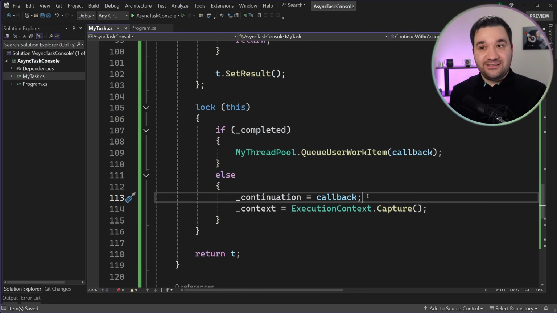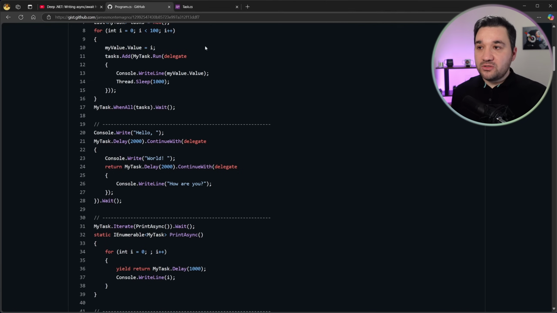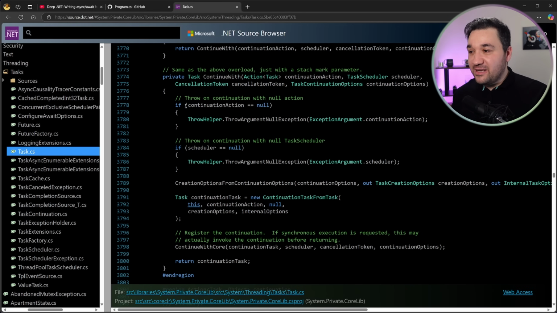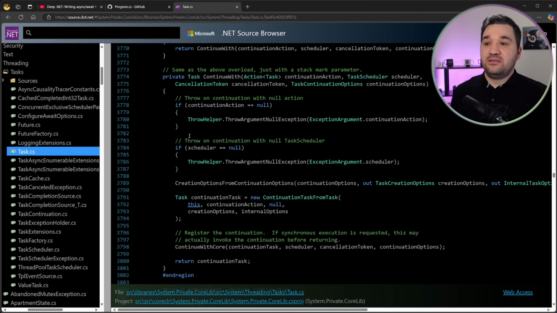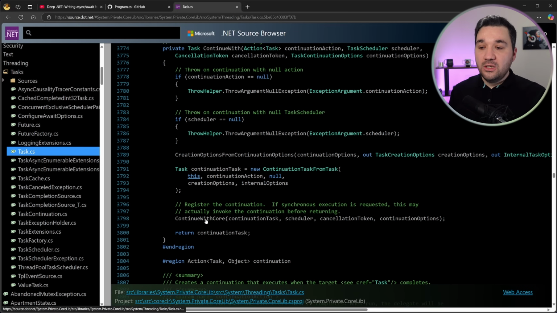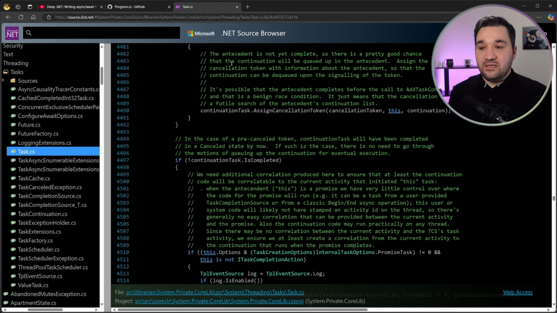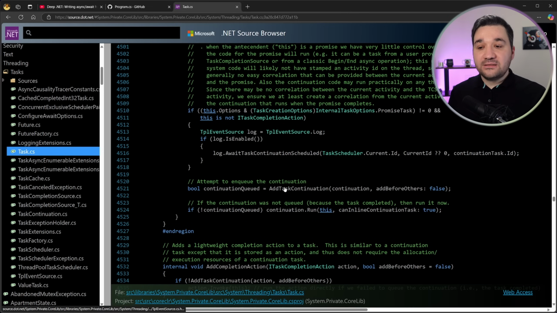This solution is for my task, so why are we having it only in my task but not in Task? If we go to the source.net website, and if we see the source code for Task, if we get under the continue with function, what you will see is that it basically validates the situation and calls continue with core. Once we get into that function, continue with core, what you're going to see is again checking the validations if it is completed or not. But it says add task continuation.